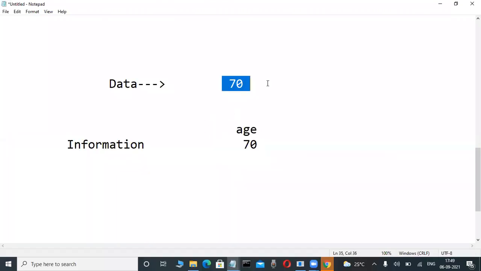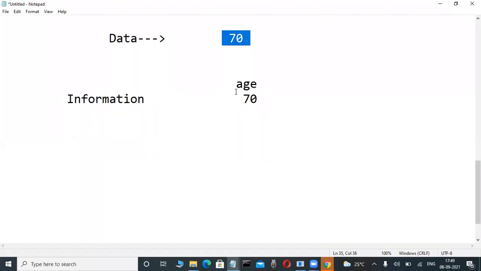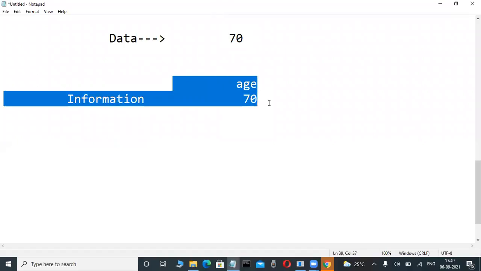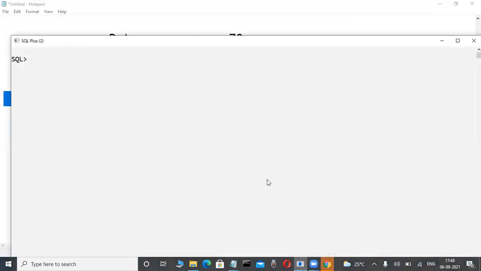Data means a collection of numbers, a collection of strings, a collection of dates, anything. Primitive data types are nothing but data. Data is a technical terminology, and the meaning is not really there. Okay, fine. Now check it out. Concentrate here. Suppose this information is meaningful data in an understandable format. But for an experienced database programmer, information means some other concept also. What is that? Observe it here.